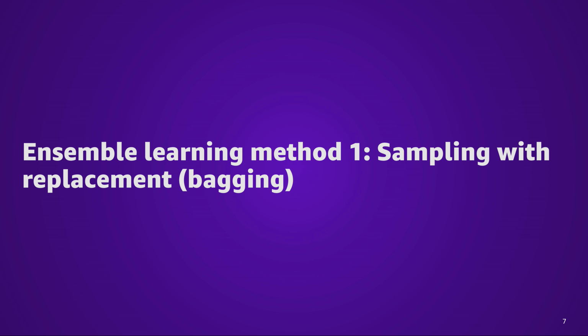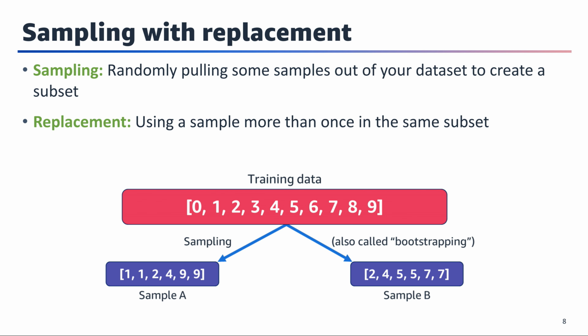Let's dive into some ensemble learning methods. We will start with sampling with replacement, or bagging. Several methods are available to train multiple different models from the same dataset. One method is to first resample the data multiple times by bootstrapping, sample with replacement, from the original dataset. You take sample data points from the full dataset until you have a new dataset of the desired size. Because you are taking samples from the full dataset each time, replacing the sample back into the pool, you will have repeated data points in your new dataset.